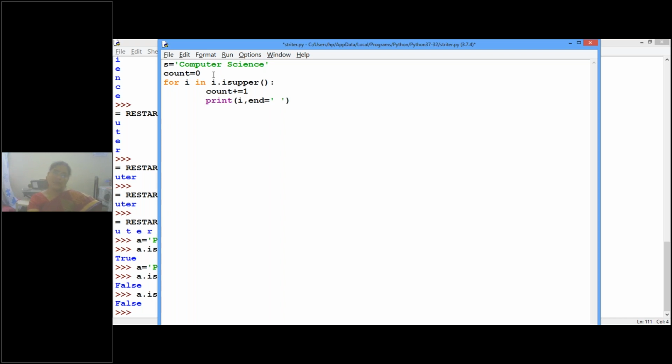Now finally, if we are displaying the number of uppercase characters in the given string is, what is the given string?